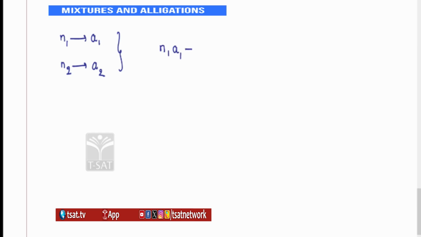(N1 A1 plus N2 A2) divided by (N1 plus N2) is equal to capital A. Capital A is the whole average of these 2 groups, N1 and N2. So this is the formula. If you wish to find the combined average, it will always be (N1 A1 plus N2 A2) by (N1 plus N2).